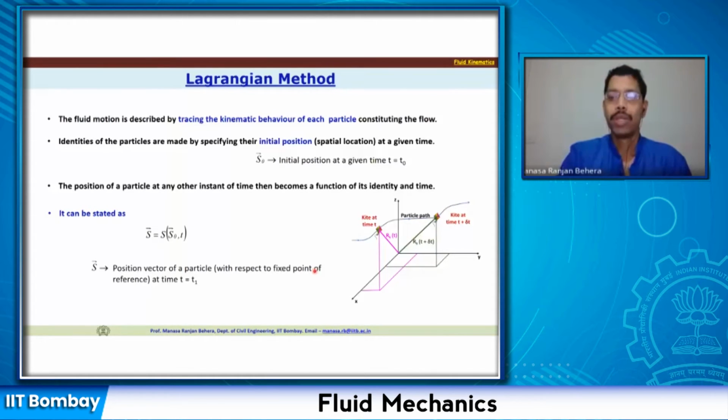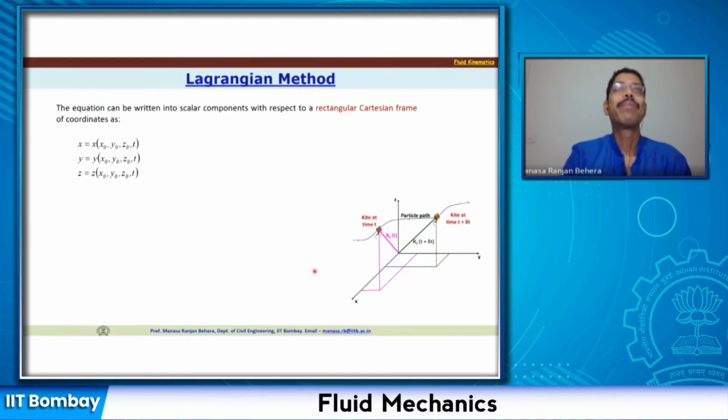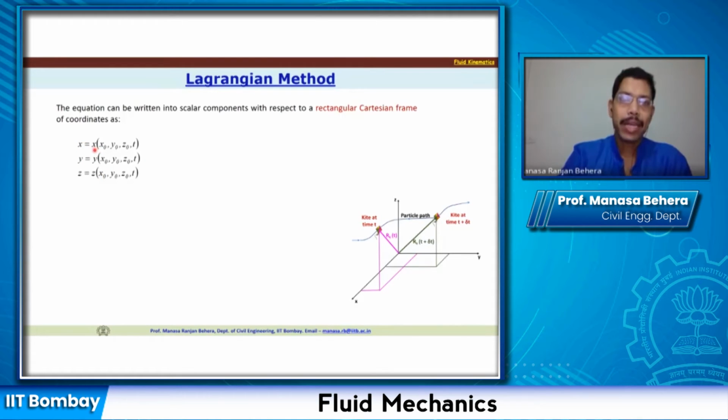Okay. So now let us try to understand how the equation can be written. We have written S equals a function of S0 and t. If I write in all directions x, y and z, then I'll be able to write down the new position x, which is a function of x0, y0, z0 and time t.